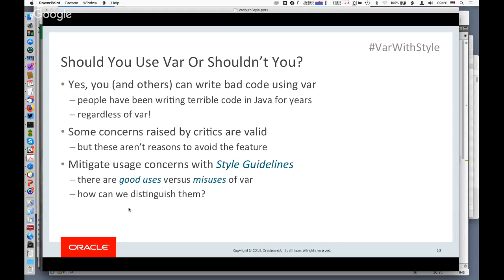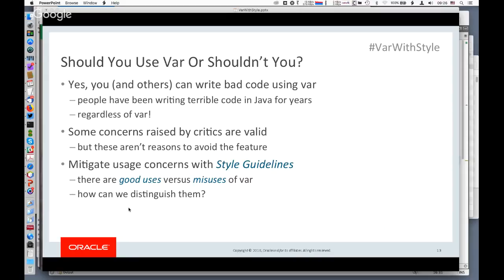And if you're willing to buy into that line of reasoning, I have bad news for you, which is that people will write bad code regardless of what features are in the language. People have been writing bad code in Java without var for years. And the remedy for this is not to say, do not add this feature. The remedy for this is to teach programmers to write better code.